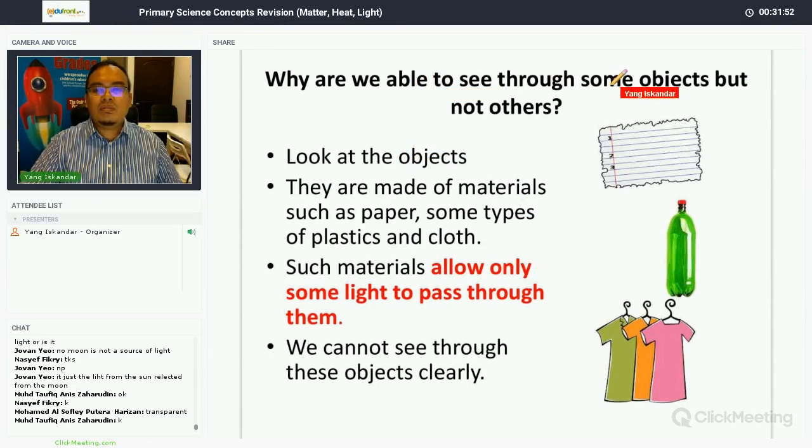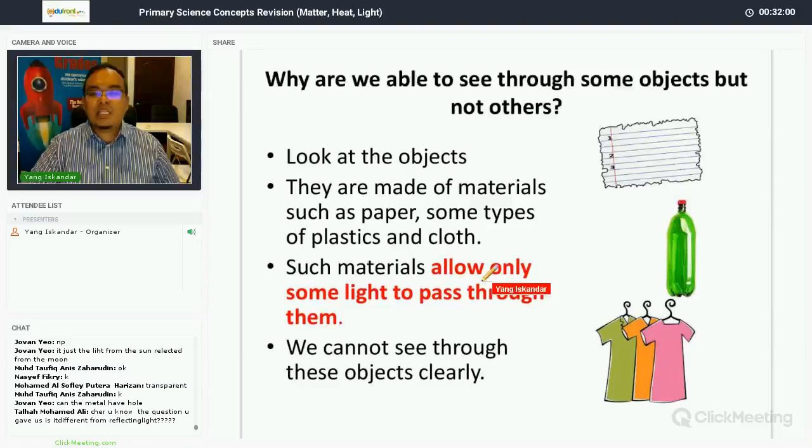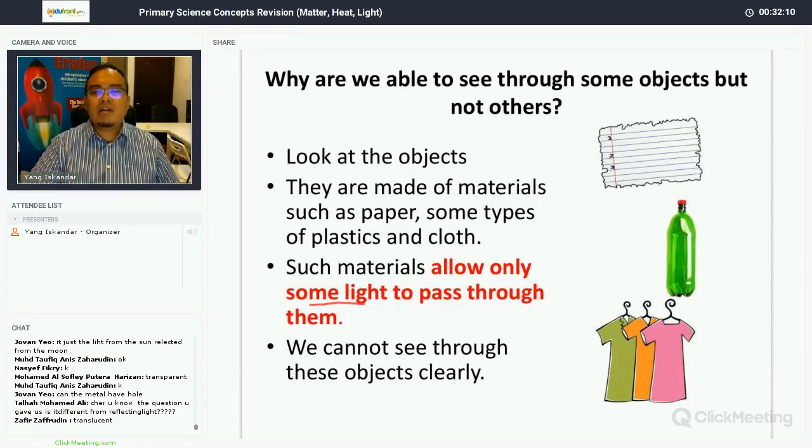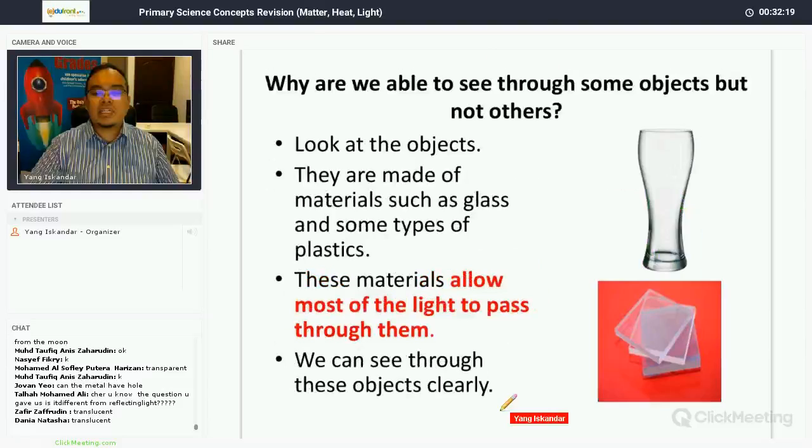Why are we able to see through some objects but not others? If you take a look at these objects here, they are made of paper, some types of plastic, and cloth. Such materials only allow some light to pass through them. Sometimes you call them translucent objects. Translucent objects allow some light to pass through. Opaque objects do not allow any light to pass through. So we cannot see through these objects clearly.